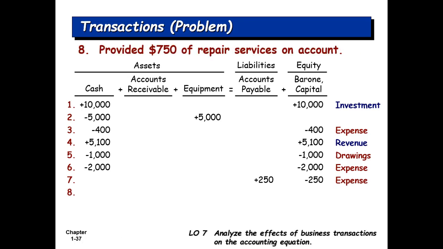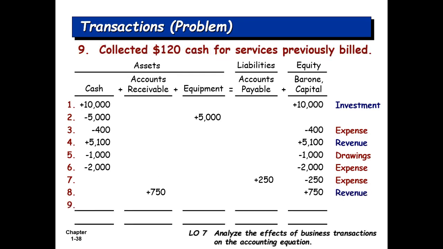Number 8 transaction is we provided $750 of repair services on account. Again, on account, as we have incurred cost on account, we can also provide services on account. This time we provide the service, but we don't receive any cash, so we don't see any increase in cash, right? So what will happen? There will be an increase in account receivables. Account receivables means the money that we have to receive in future from customers. Again, this is the revenue which increases equity, so you will see an increase in equity. Again, verifying the fact that we will always have at least two impacts of any transaction.